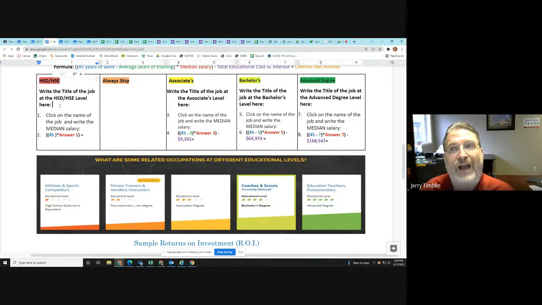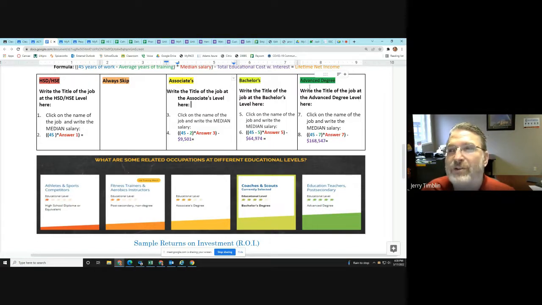For the high school level, for IT, it might be something like testing software or some low-level job, Best Buy Geek Squad or something like that. And then associate's degree, and these don't have to be a job you need that exact degree for, but it could be equivalent. So maybe it could be a job you might get after graduating Job Corps or something. Bachelor's degree level, you find a job that you need a bachelor's degree for in the same field, and then you find a job you need an advanced degree for in the same field.